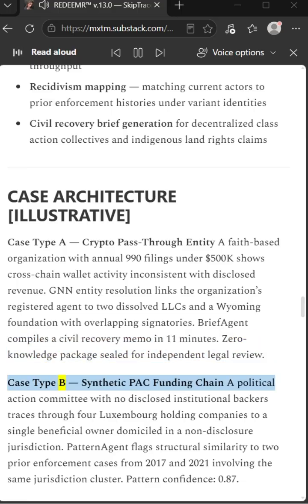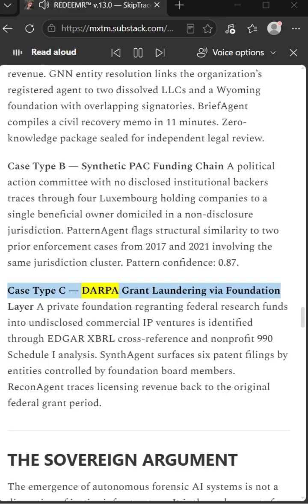Case type B, synthetic PAC funding chain. A political action committee with no disclosed institutional backers traces through 4 Luxembourg holding companies to a single beneficial owner domiciled in a non-disclosure jurisdiction. Pattern agent flags structural similarity to 2 prior enforcement cases from 2017 and 2021 involving the same jurisdiction cluster. Pattern confidence, 0.87.